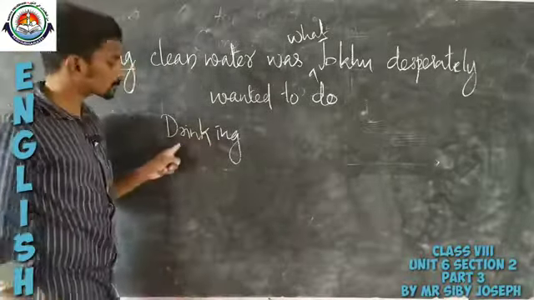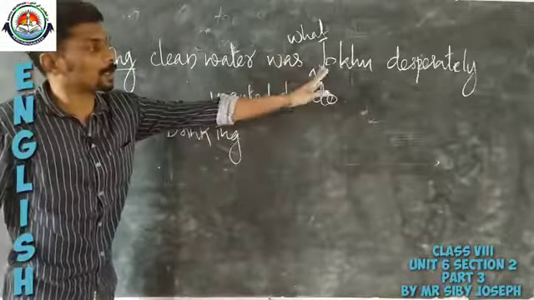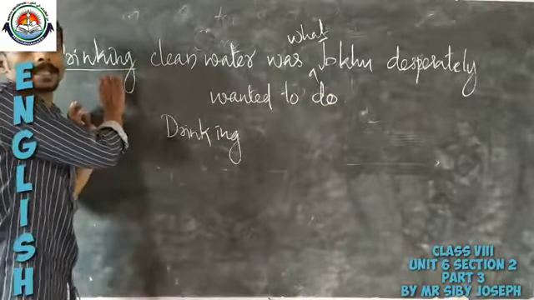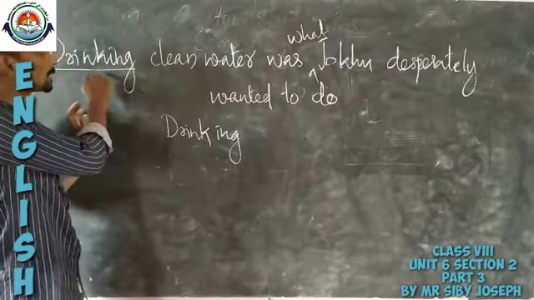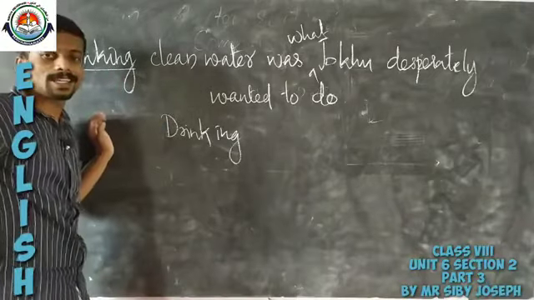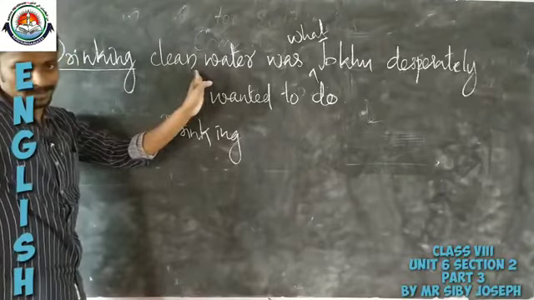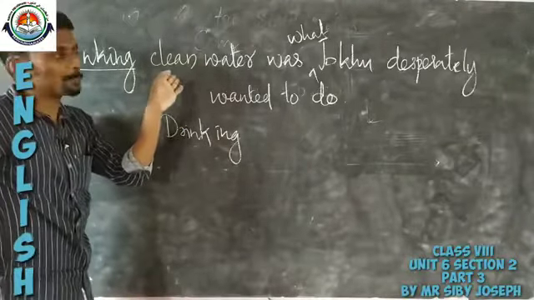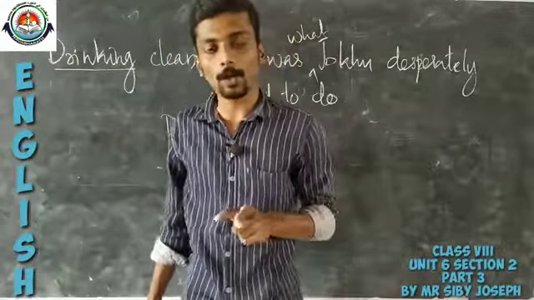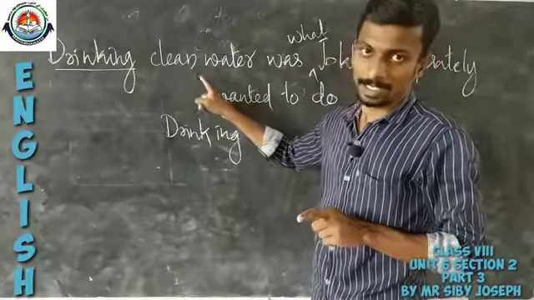Now listen, drinking clean water was what Joku desperately wanted to do. Here this drinking is actually the subject in the sentence. Drinking clean water is what constitutes the subject in the sentence, or we can say that it is the noun used in this sentence.